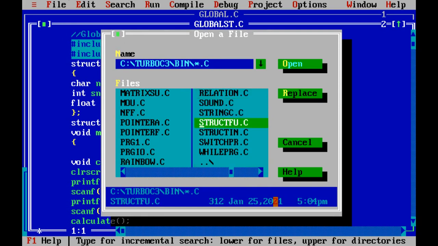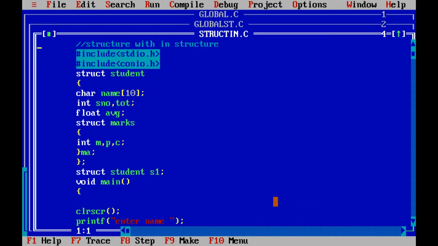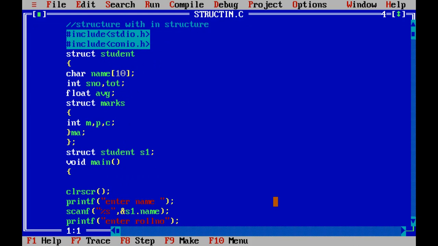Now we'll see the program on structure within a structure. That means in one structure I am going to define one more structure. We'll see in this program how to access those structure variables. That means structure within the structure. Structure student, character name, integer student number, total, float average. Now in order to define the marks I am going to write one more structure. Why write one more structure? Already we did the same program with the global declaration. Why write this program again?